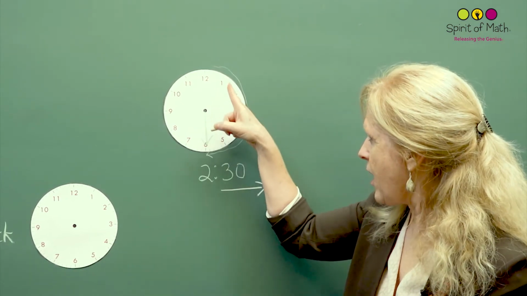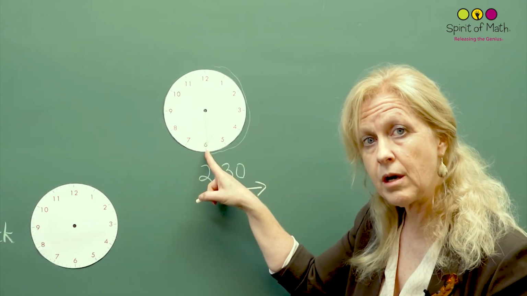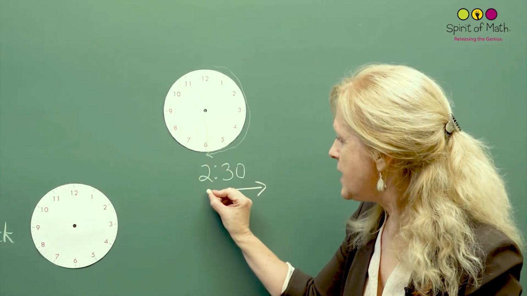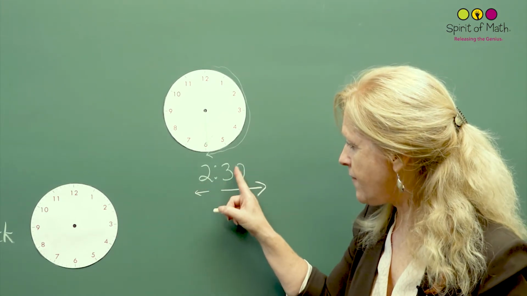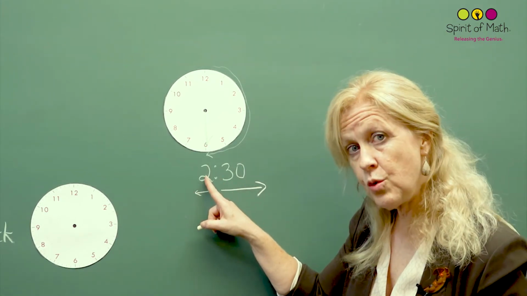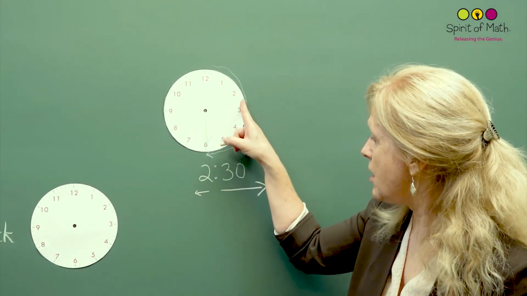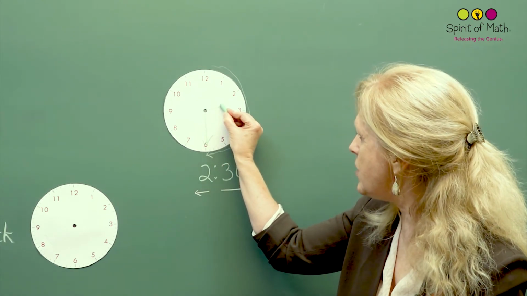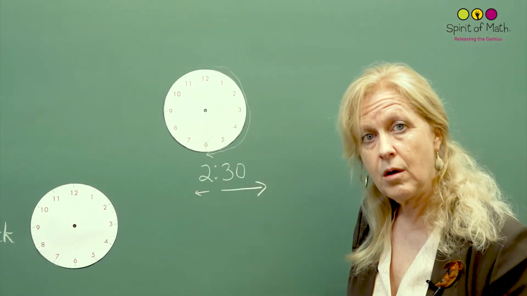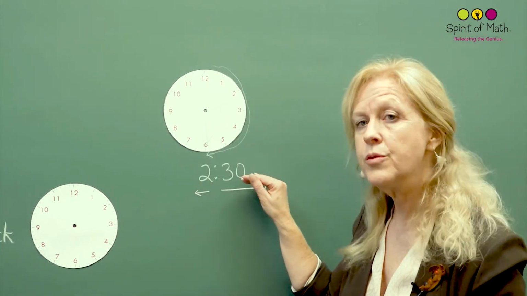So it is at 5, 10, 15, 20, 25, 30. It goes down there, okay? This is the little hand. So the little hand is halfway between the 2 and the 3, right? So between the 2 and the 3 is here, so it's going to be halfway between. So it's about here, and that's what you would draw on yours, okay? So we've got 2:30 or half past 2.